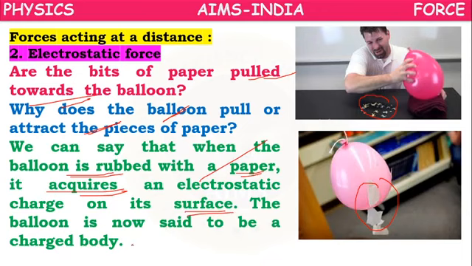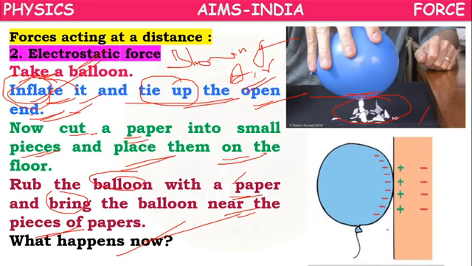So the balloon is now said to be a charged body. When the balloon is rubbed with paper, after some time it gains some charge and it will become a charged body.